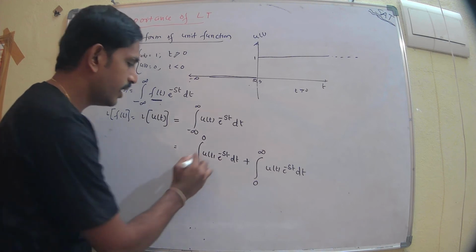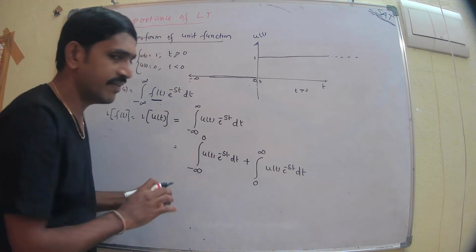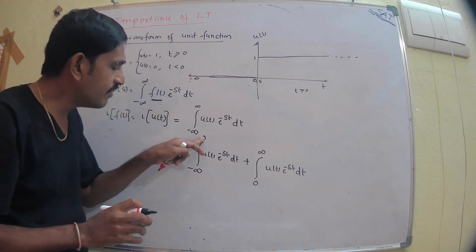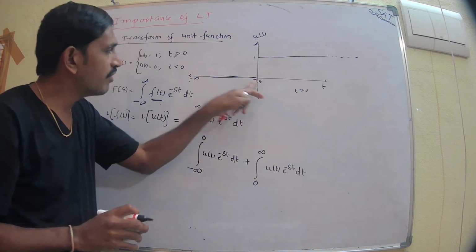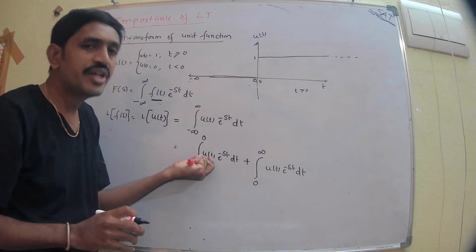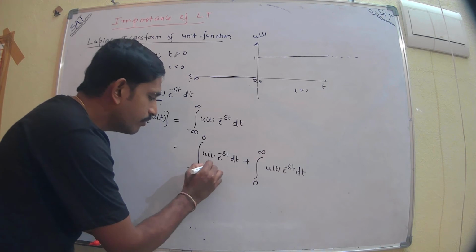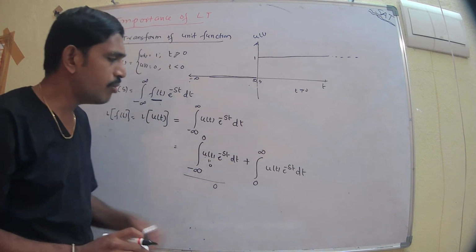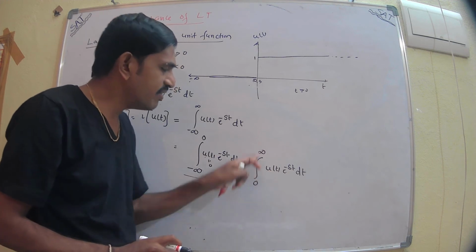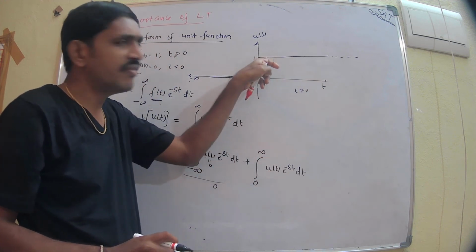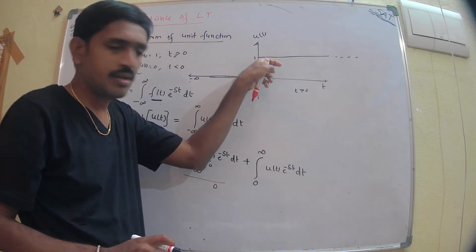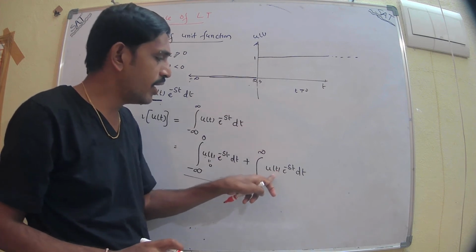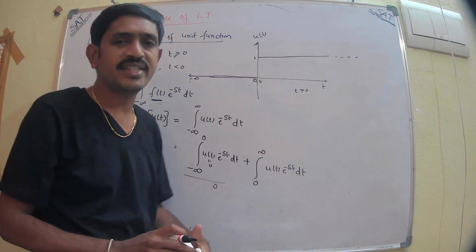Okay, so you know that here. Within the interval minus infinity to 0, u of t is 0. So what about the u of t value? This value is 0, therefore 0 times something is 0, so this total value is 0 here. Then what about this function here? From 0 to infinity, the u of t function is 1. So u of t is equal to 1, then 1 into e power minus st into dt.